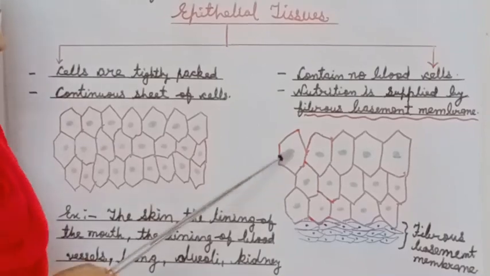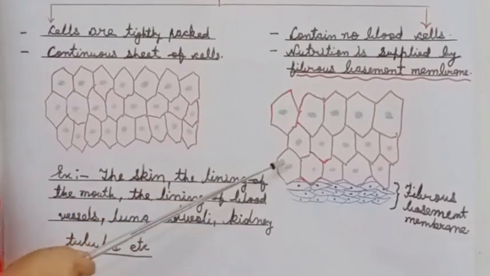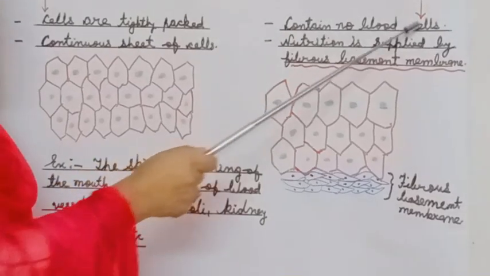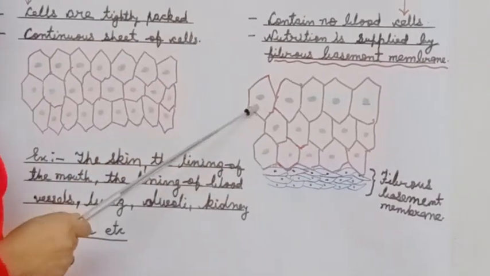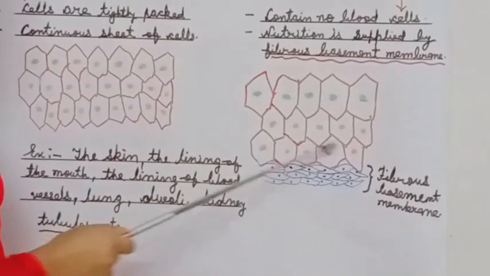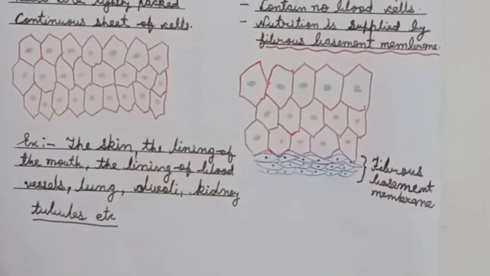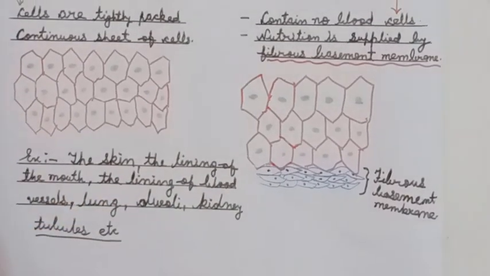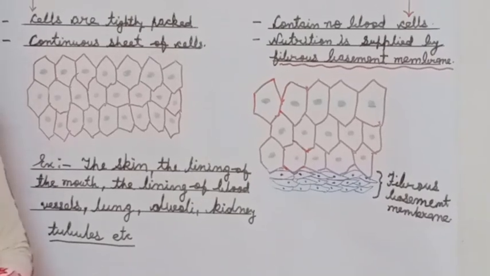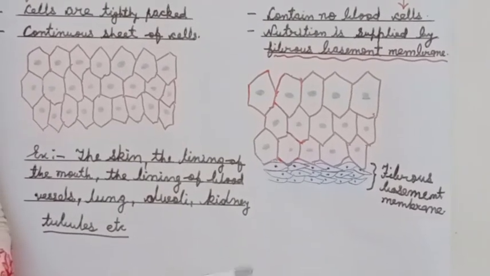Now, these epithelial cells forming the epithelial tissues contain no blood cells. Blood cells are not present in the epithelial tissues. Now, if blood cells are not present, then how are these cells getting nutrition? Because food and nutrition is provided by the blood only.